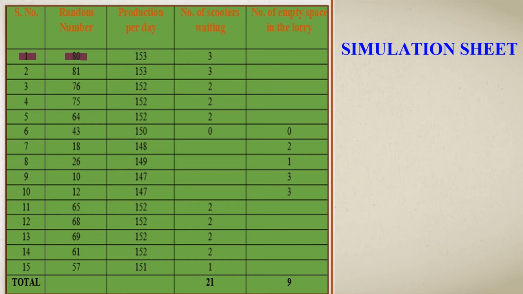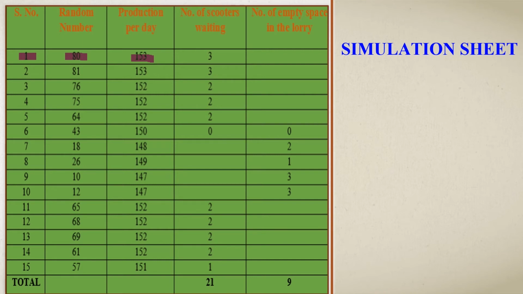Let's check with the previous random number coding table in which class interval the random number 80 lies. From the previous table, we find 80 belongs to the class interval 80 to 91, and for that class interval the production per day is 153. So we are assigning the production on the first day as 153. And we have to find out the number of scooters waiting on the first day.